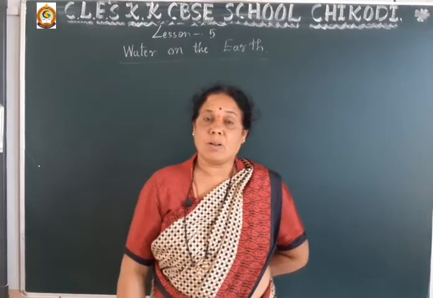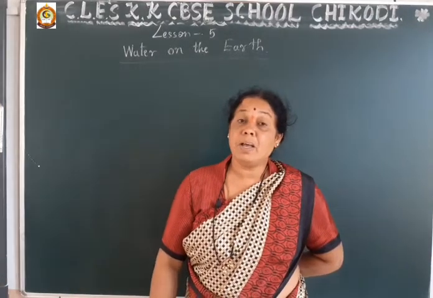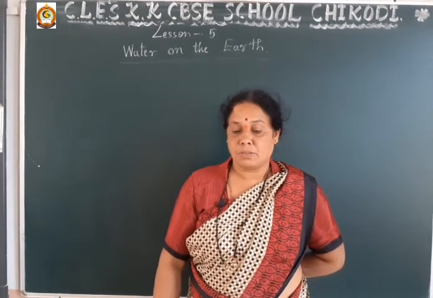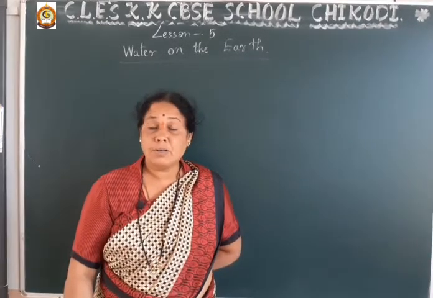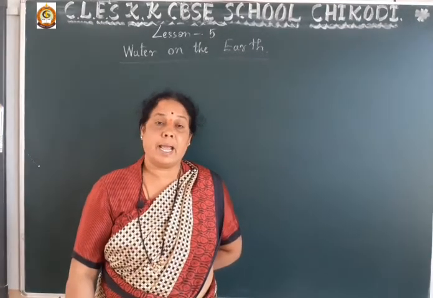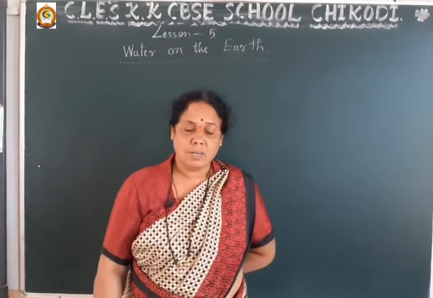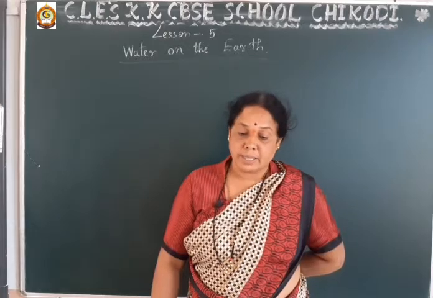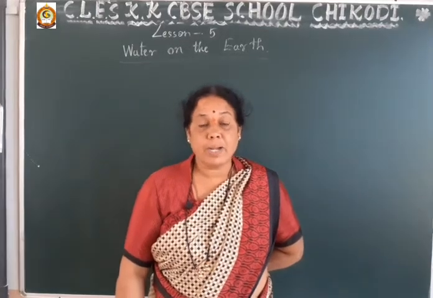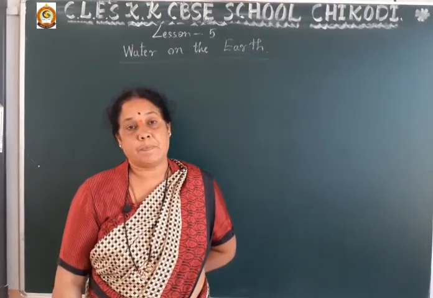Which are those? They are solid, liquid and gas. Water is available on the earth in the 3 natural forms: solid, liquid and gas.